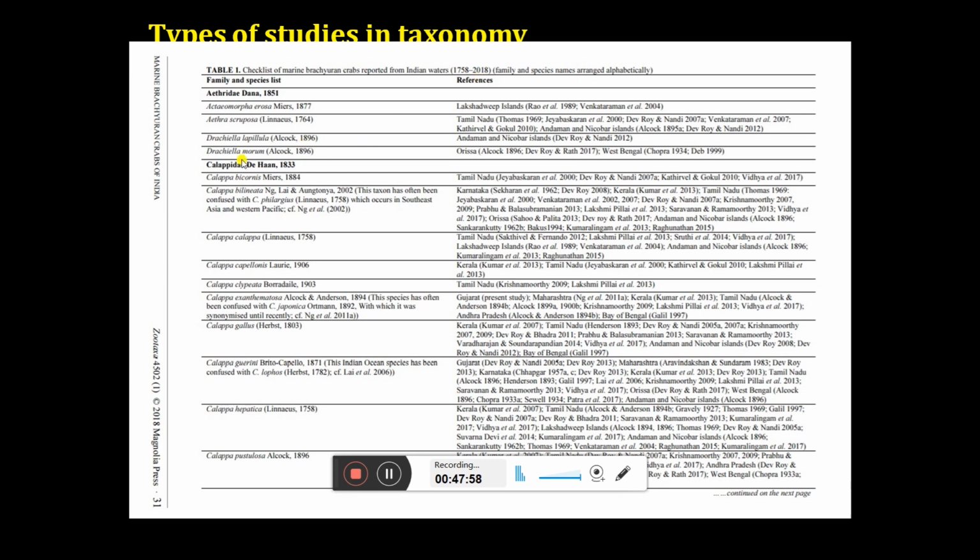Now for example, if you want to know about this particular species Atergatis crassimanus, then this paper will provide how many people have recorded this species from India and from where. For example, from Tamil Nadu, this many people have recorded this species, right? From Andaman and Nicobar, 2 references have recorded the species. So you can have the location-wise data as well as all the references that have mentioned this particular species.